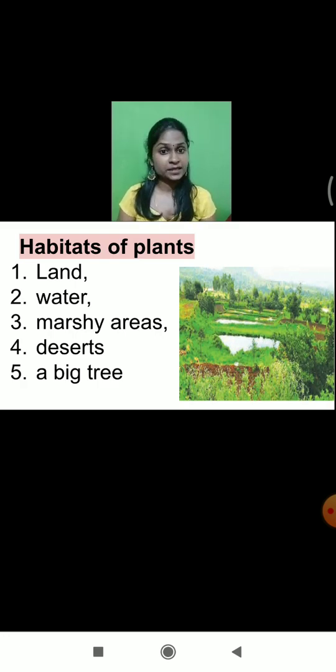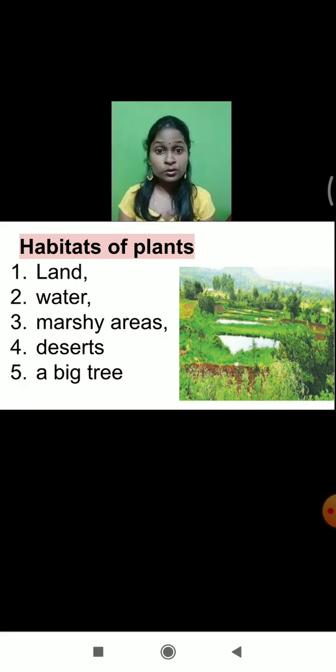Water, like I just told you, plants like lotus grow in the water. And marshy areas. Marshy area means the muddy area, salty area. Even in that category the plants are capable of growing. And in the desert, as I just told you regarding the cactus, cactus usually grows in the desert area.